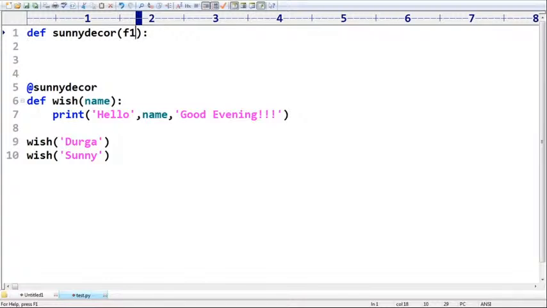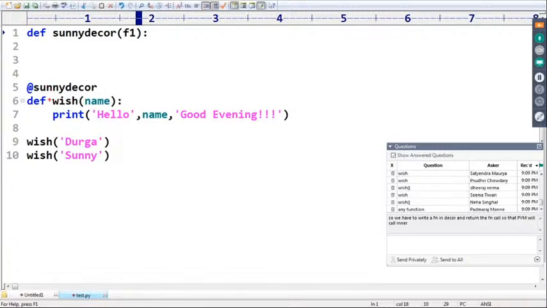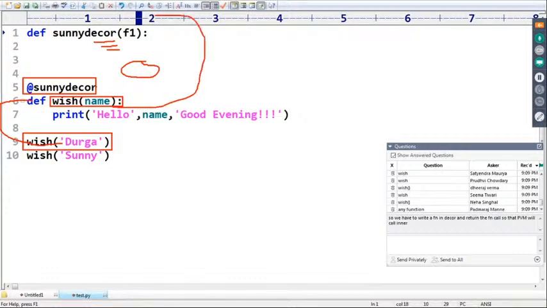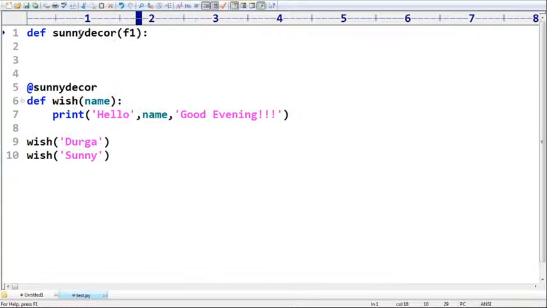f1 is wish. According to this, whenever you are calling the wish function, since a decorator is defined, immediately the decorator will be executed and return some function. But for this decorator, which one is the input? This wish itself is the input. Any doubt? Friends, any doubt?